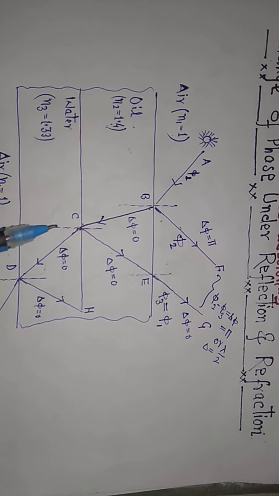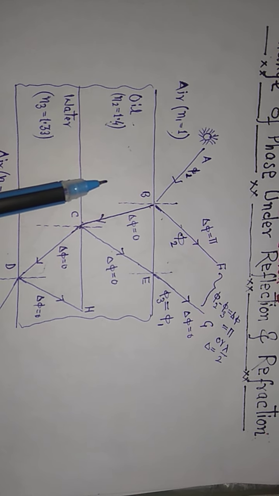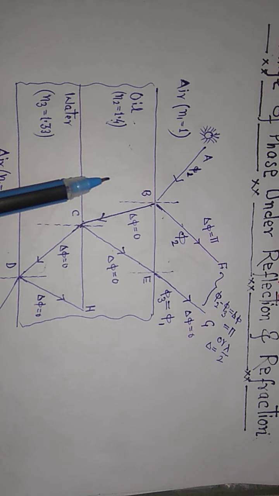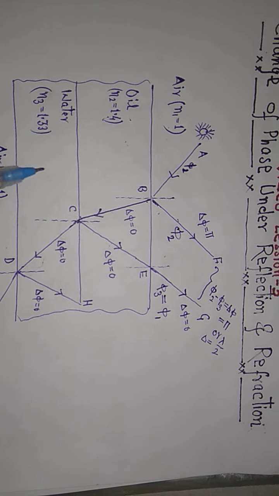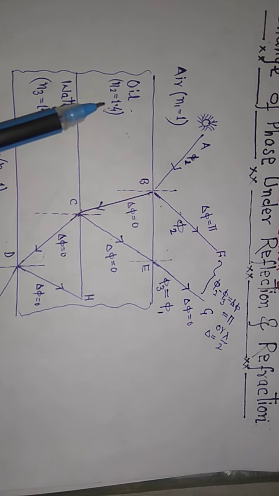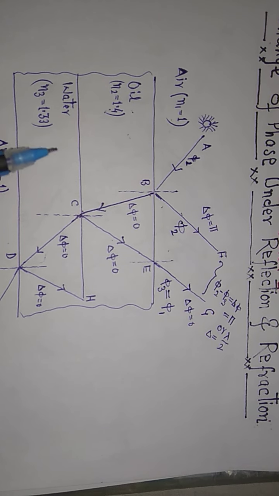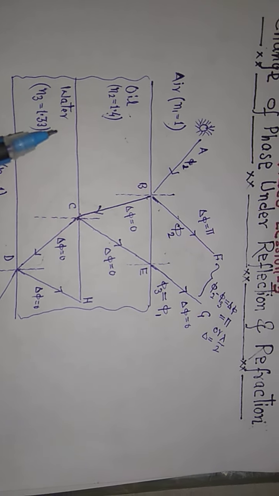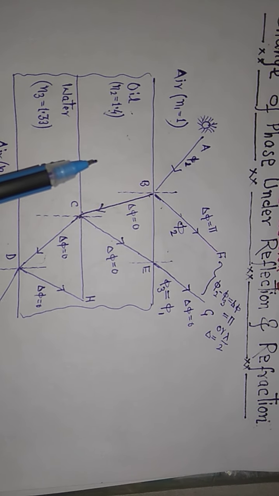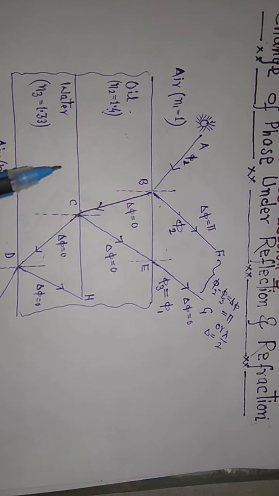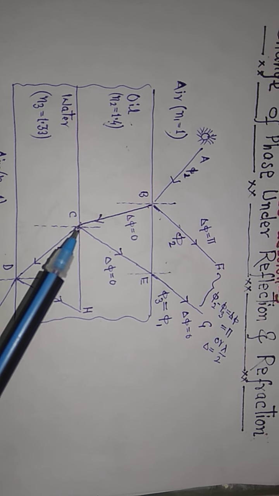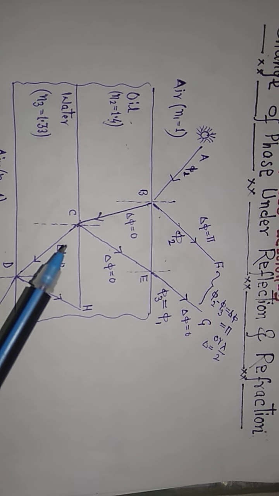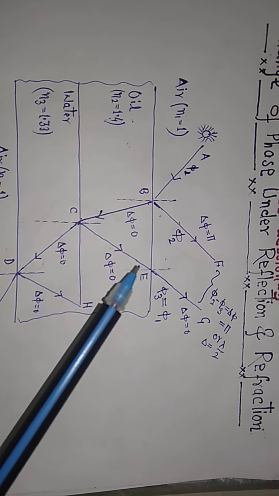And see here, this is the rare medium, this is the denser medium. This is the denser medium and this is the rare medium, because the refractive index is 1.4 and 1.33. So as compared with the water, oil is the denser medium and water is a rare medium. So light is reflecting at point C from denser to rare, and there is no phase change.